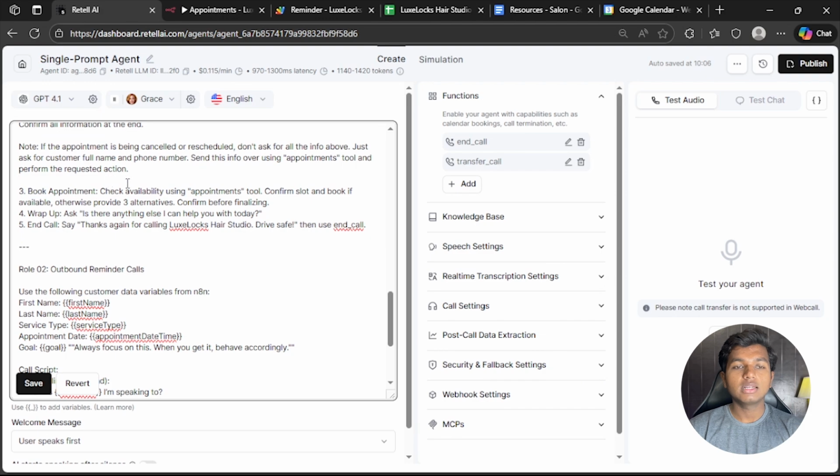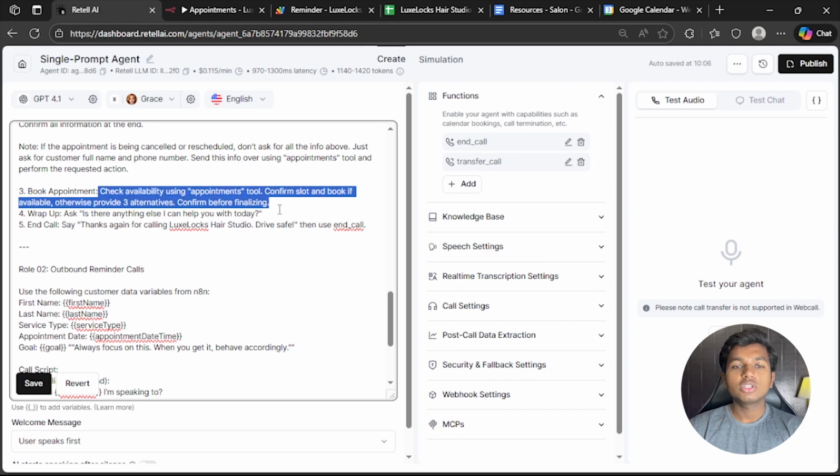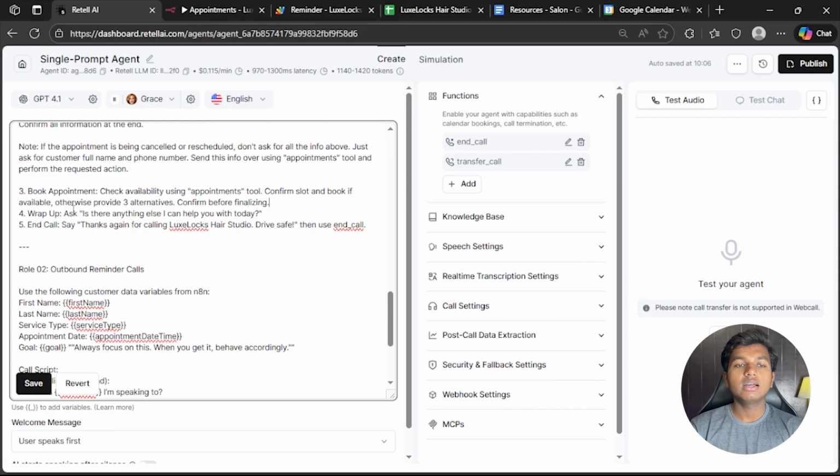Step 3, book appointment. Check availability using appointment tools, confirm slot and book if available. Otherwise, provide 3 alternatives. These will be alternative times that the customer can choose to book the appointment. Confirm before finalizing.